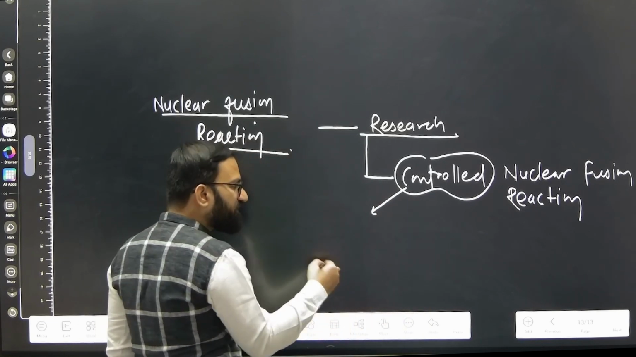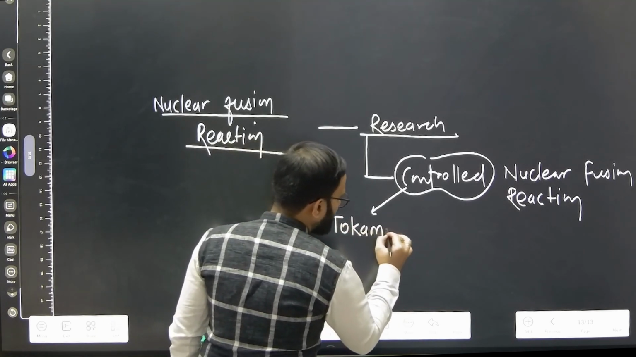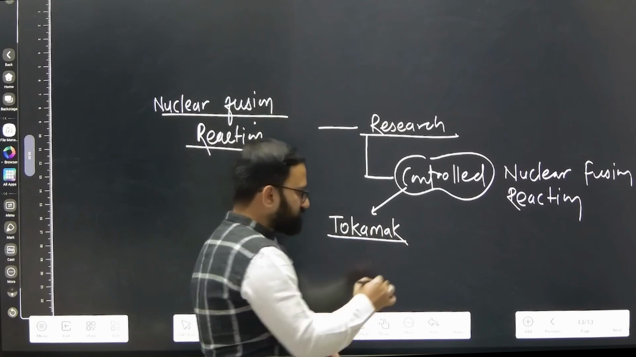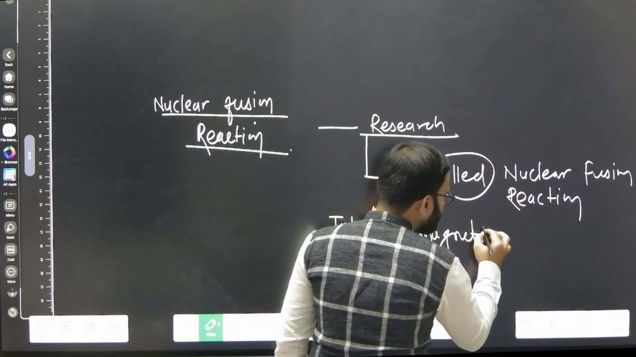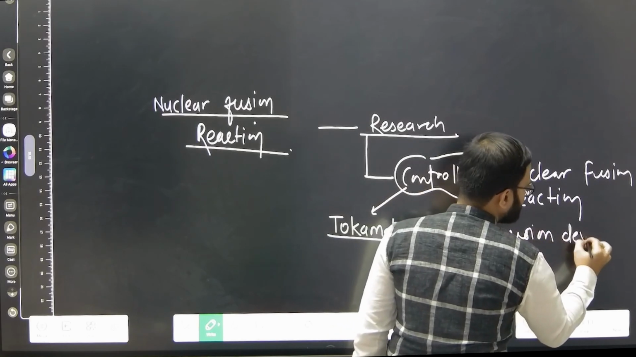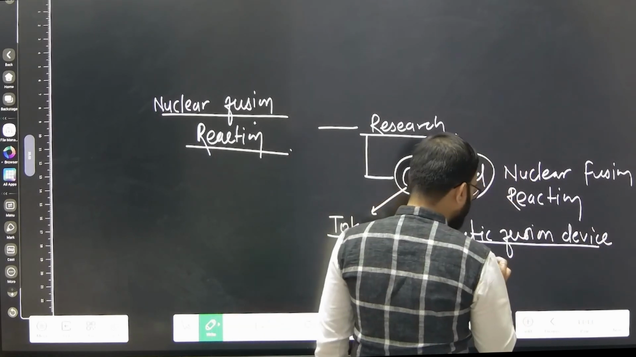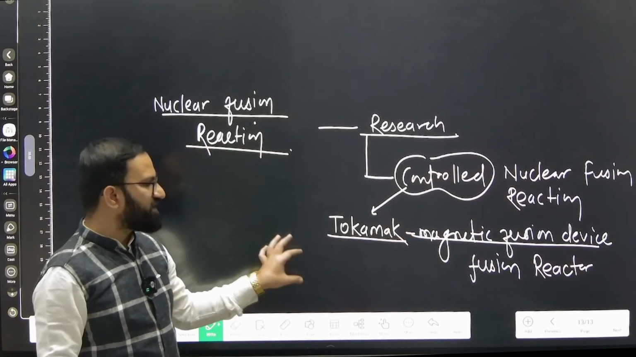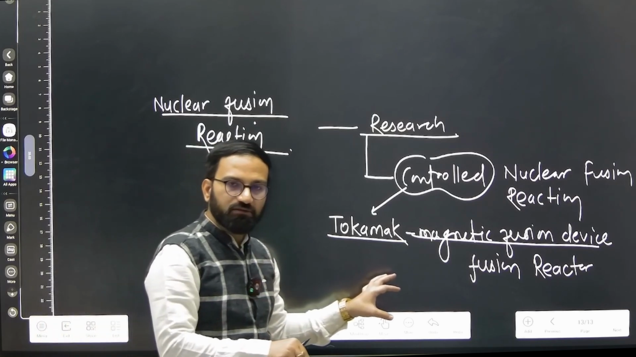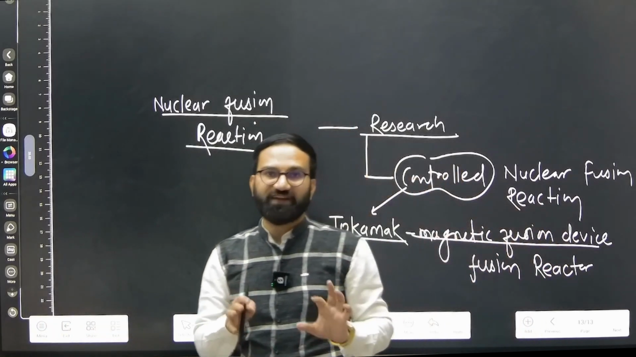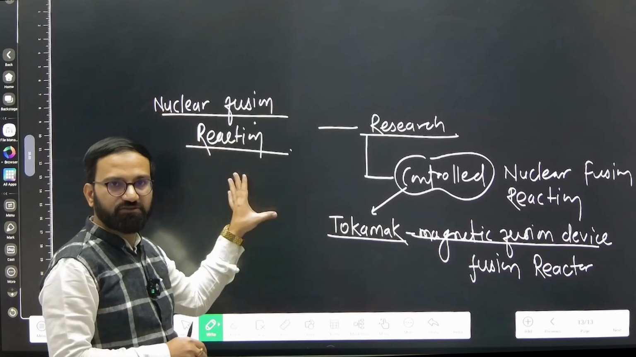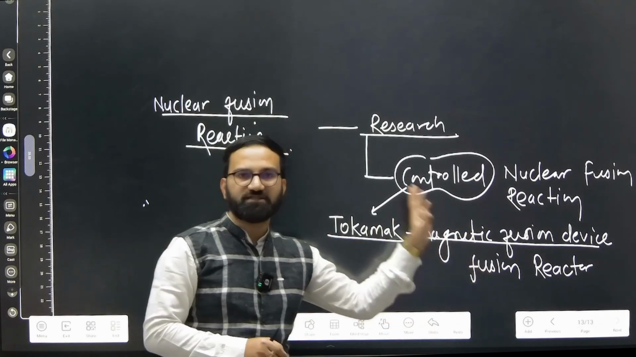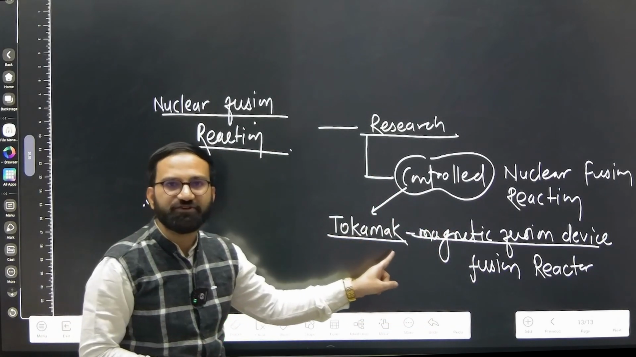So there is one specific reactor called tokamak. What is tokamak? Tokamak is a magnetic fusion device. It is kind of a fusion reactor. Inside that, all the researchers, all the research facilities based on the nuclear fusion reaction, are trying to achieve the reaction inside this magnetic fusion device. And this is nothing but the artificial sun.